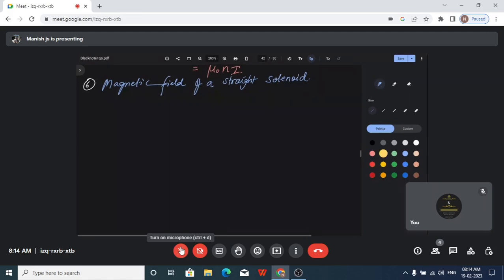Solenoid என்ன சார்? Solenoid is an insulated wire, a long insulated wire made of copper. சரிங்களா? So you are going to wind it around any object. For example, take an iron bar and wind it around it. நம்ம எதுக்கு wind பண்ணணும் ஒரு iron bar? The reason is you want to magnetize it. So you want to introduce a magnetic property into it. That is the reason you go for winding.